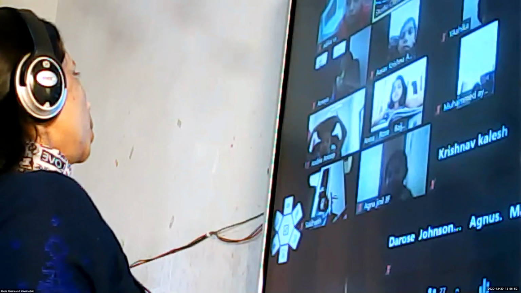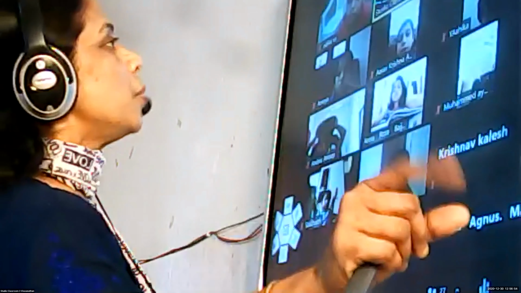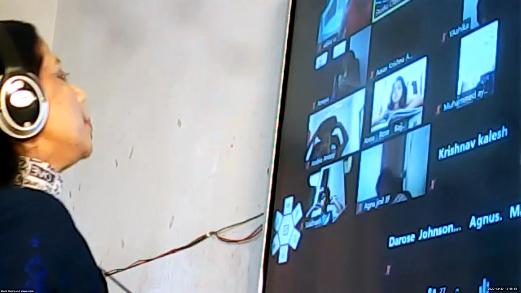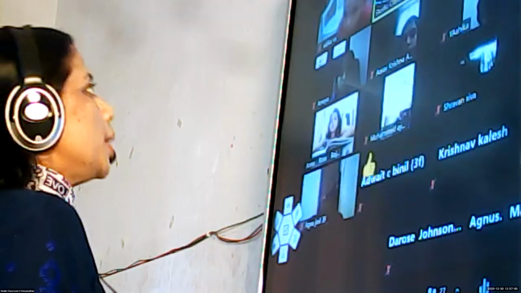Brush is a verb. Eat is a verb. Clean is a verb. Write is a verb. Play. So the things that we can do are called verbs. So verbs are also called action words or doing words. I hope it's clear to all of you. So adjectives are describing words. Nouns are naming words. And verbs are action words or doing words.